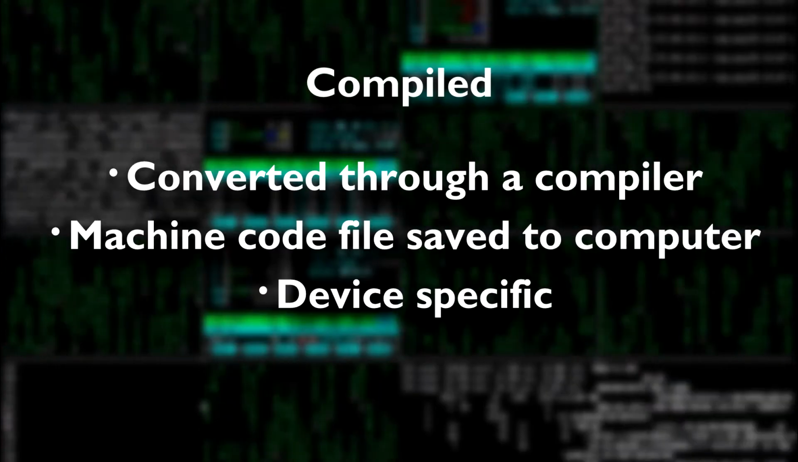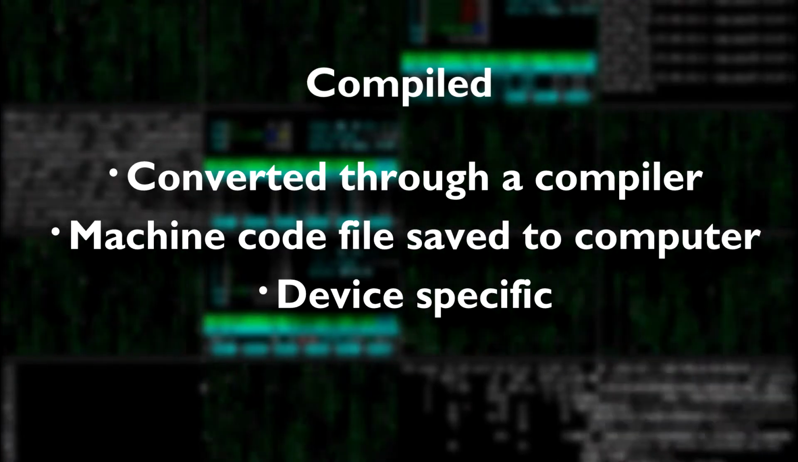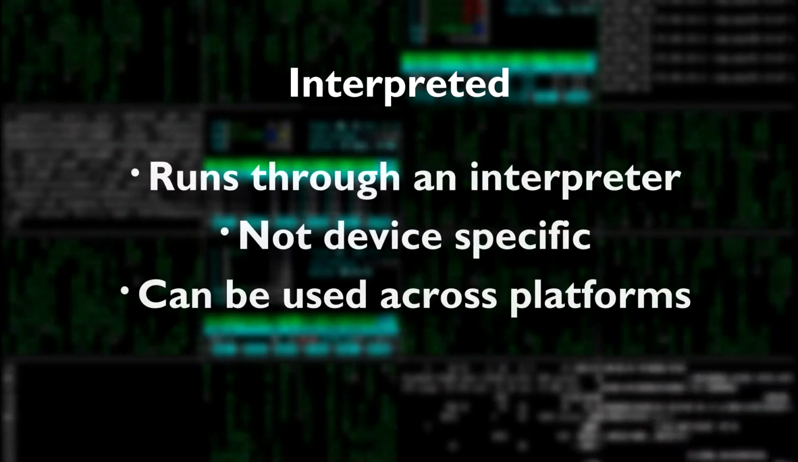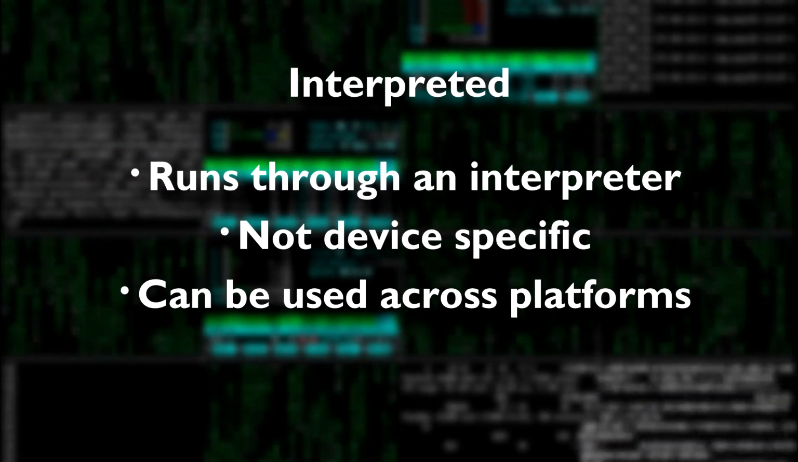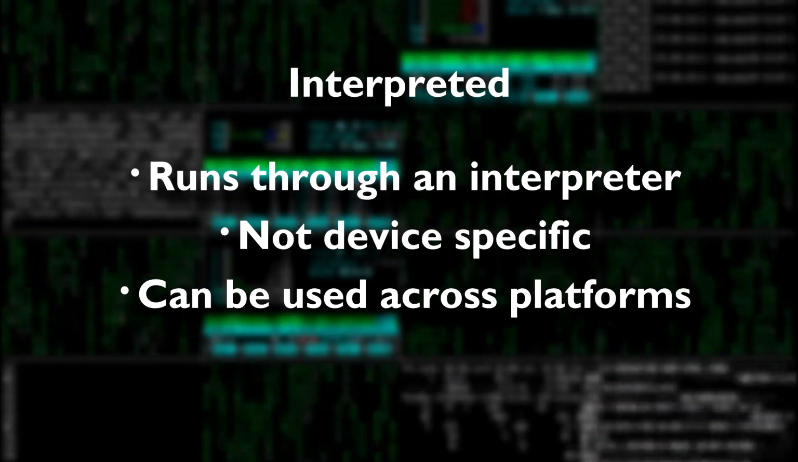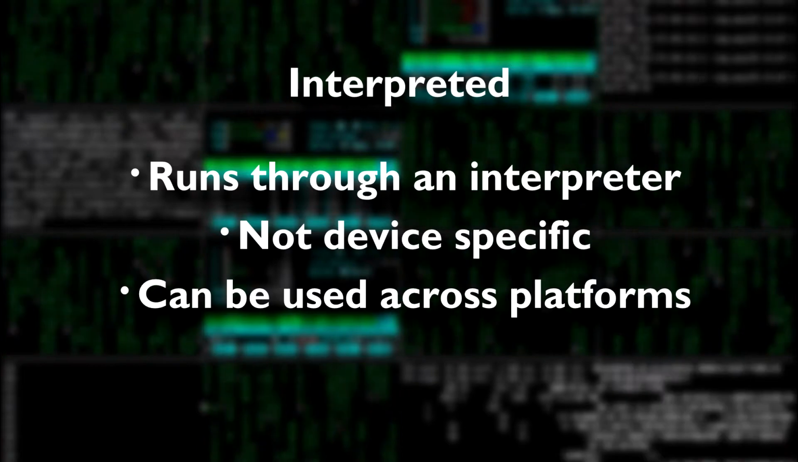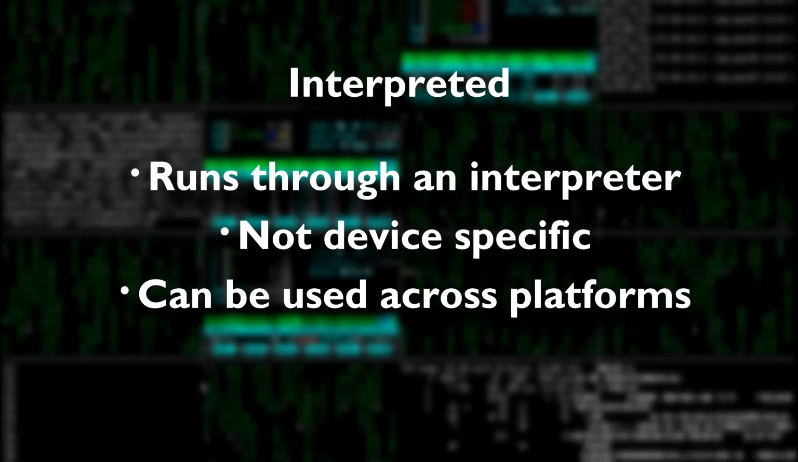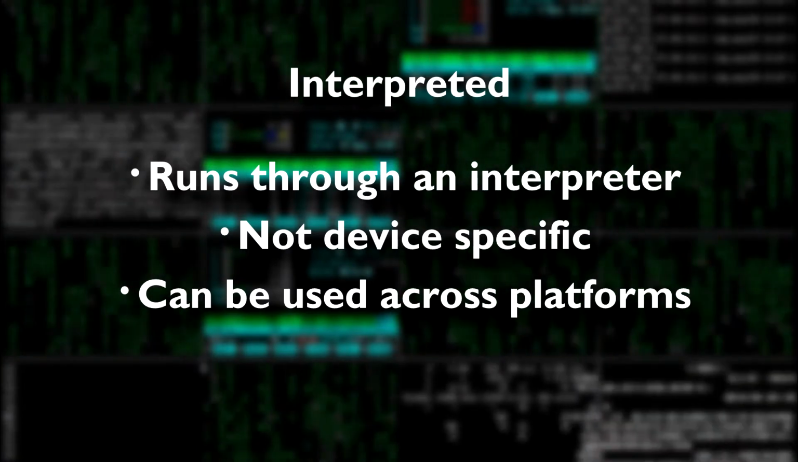Compiled languages need to run through a compiler, which converts the code into a machine code file that's specific for that device. Interpreted languages, on the other hand, are not device-specific and are converted as the program is running through an interpreter. This means that interpreted code can be used across different platforms, but is often slower than compiled code since it has to be processed as it runs. Another approach is to use an intermediate language, which sends a partially converted file to the device, which does the rest of the compiling using the device's specific details.